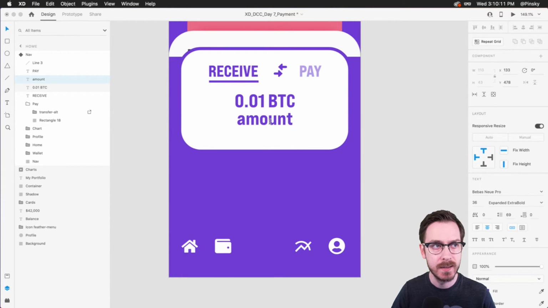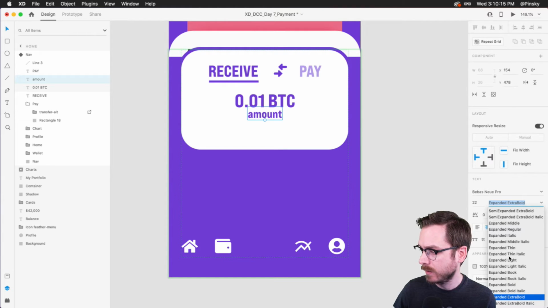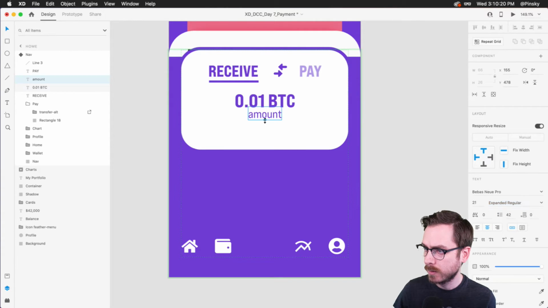And this will just say amount. And I can make this nice and small. I might drop the weight a little bit. Let's go for, I don't know, regular possibly. And maybe I'll just drop the opacity as well. Left justify it. All right.